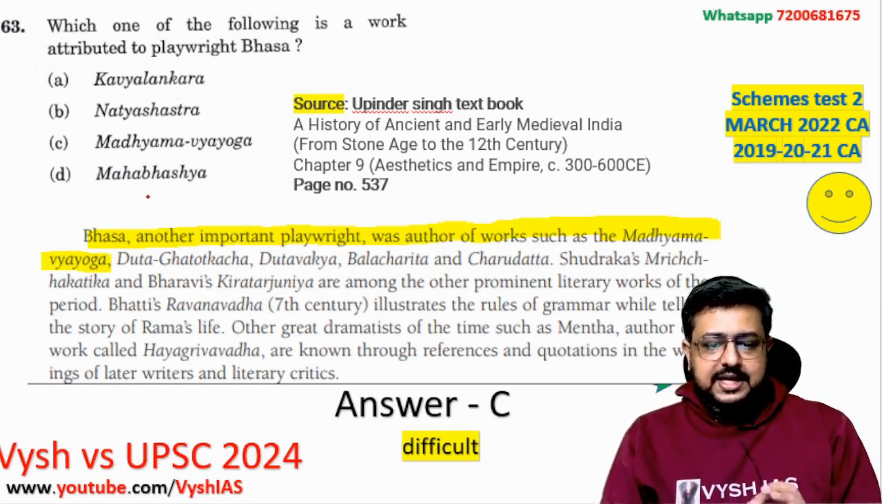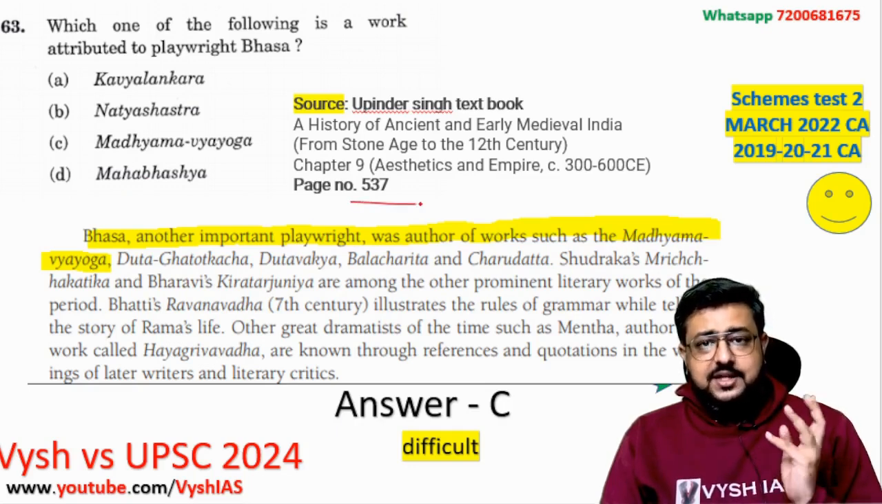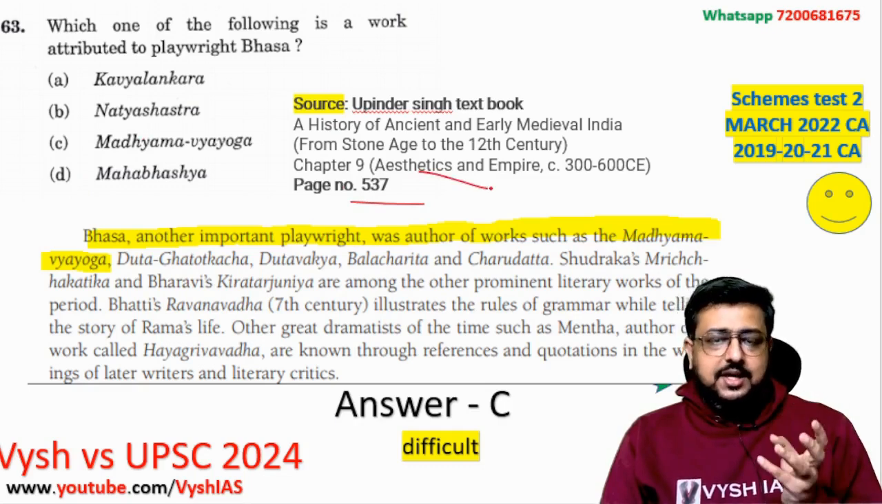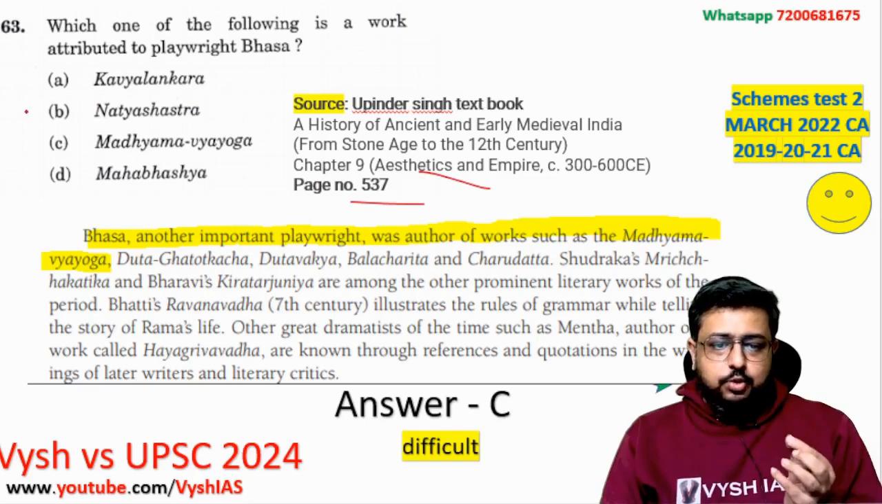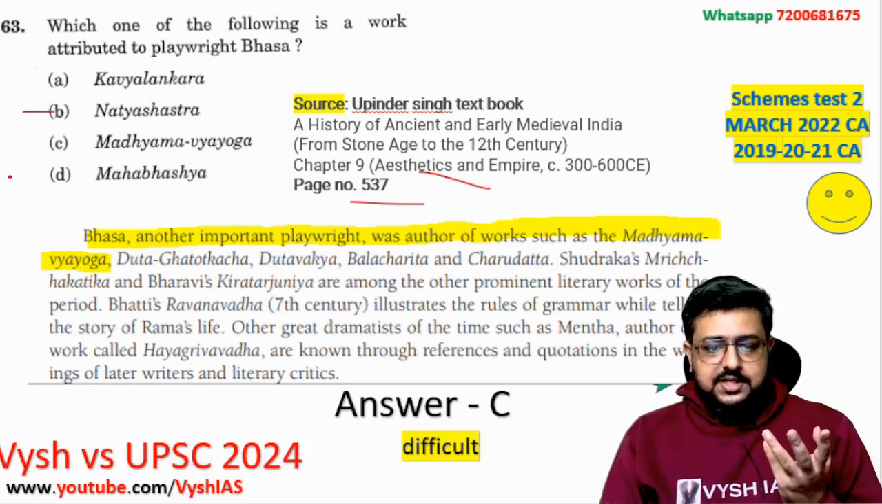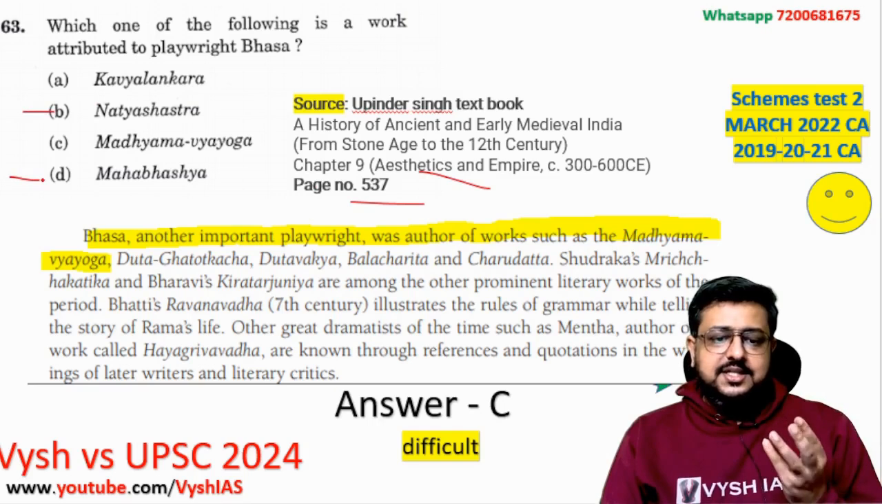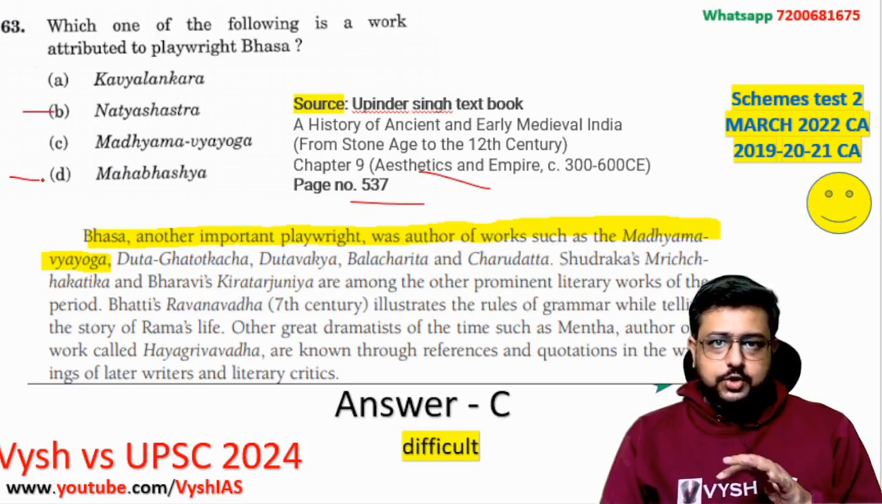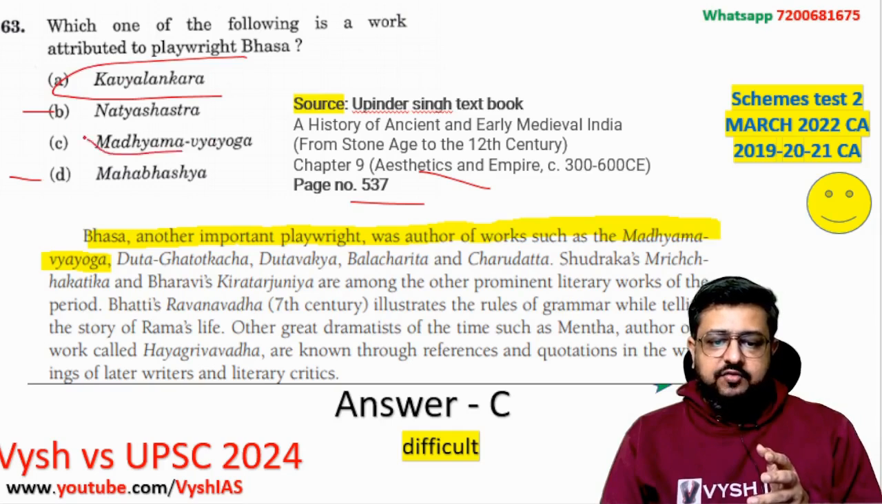Next question, again I will tell you it is in the tough category. Why? Because of these names, again Upinder Singh. If you see page number 537 of chapter 9, this thing is given, which even we can't teach you or remember. Only two things are there in your normal textbooks, Natya Shastra by Bharatamuni and the Mahabhashya, I think by Patanjali. We taught you this also, but still you will be stuck with Kavya Alankara and Madhyama Vyayoga.